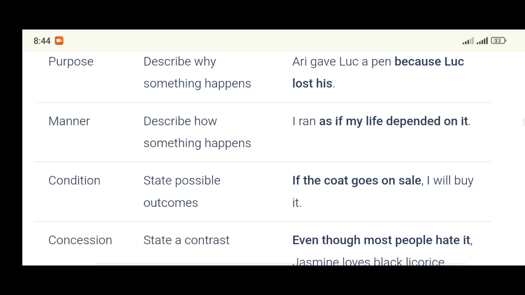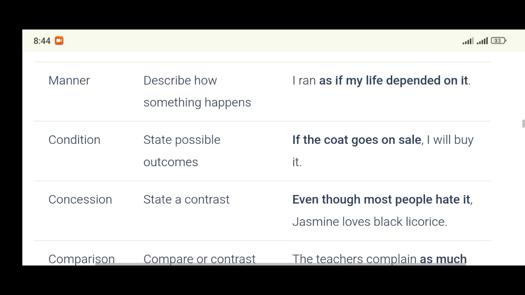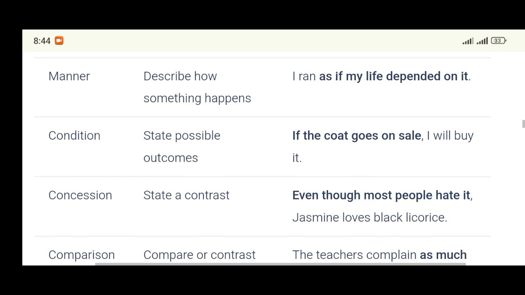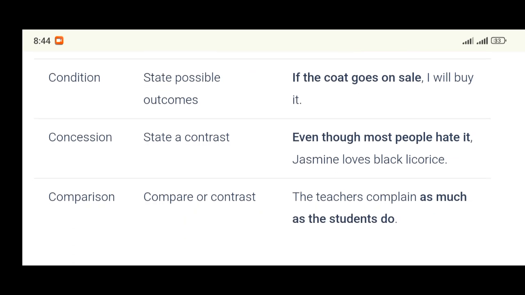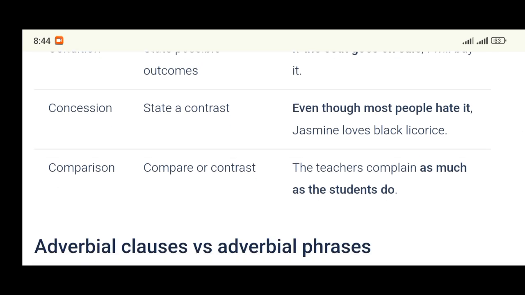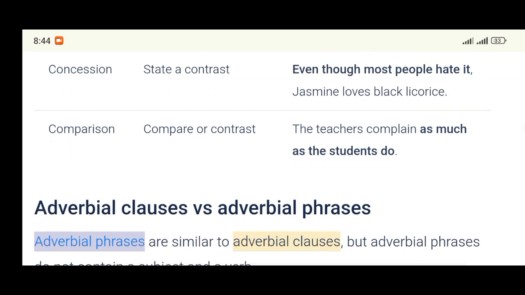Adverbial clause of condition: on what condition should this thing happen? If the coat goes on sale, I will buy it. So it means that I will only buy it if it goes on sale. If you don't wash the plates, you will not eat. I gave you all those ones. Concession is a contrast. I said even though most people hate it, Jasmine loves what? Black licorice. That is just it.